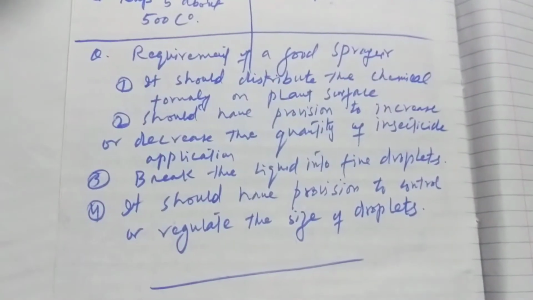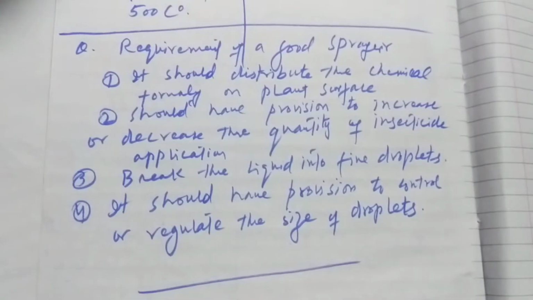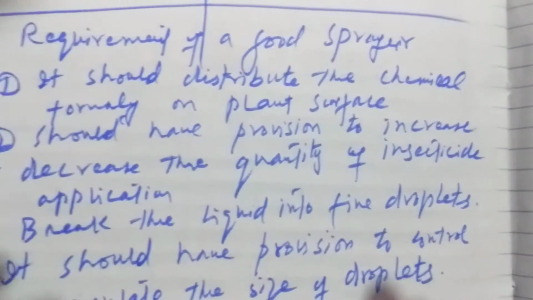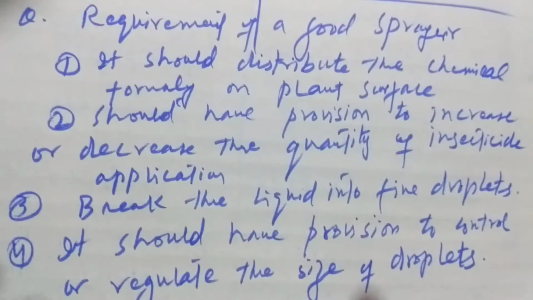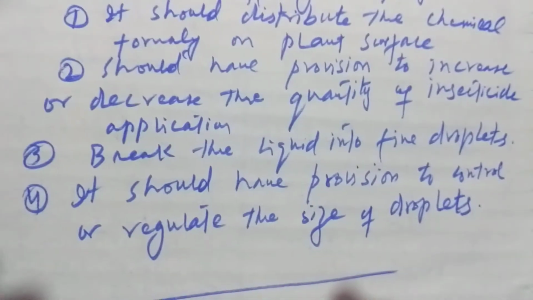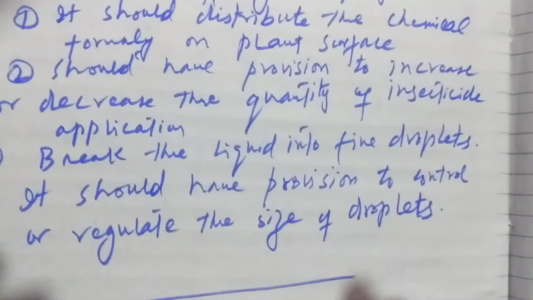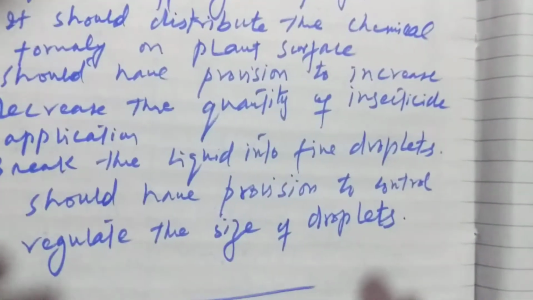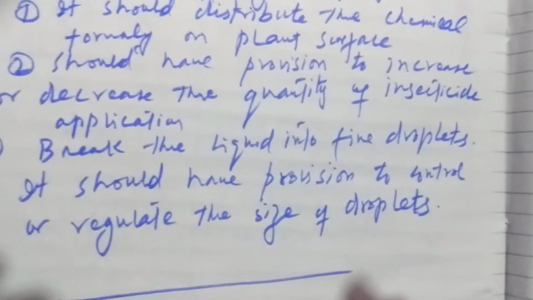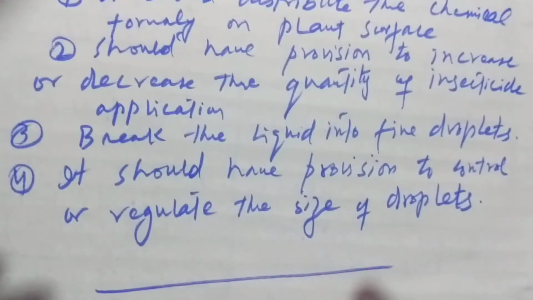Next question is about the requirements of a good sprayer. It should distribute the chemical uniformly on the plant surface. It should have provision to increase or decrease the quantity of the insecticide application.